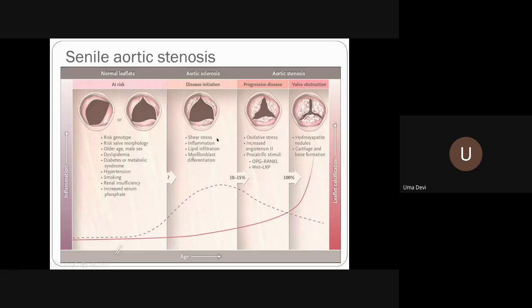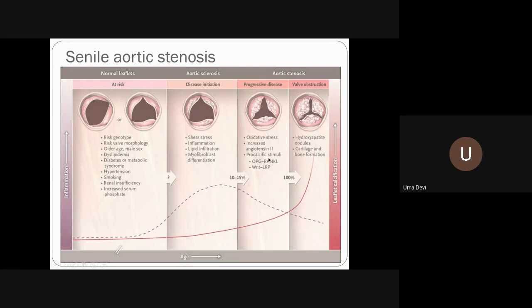So here what happens is there is shear stress, because it has started stiffening, the inflammatory process starts, there is lipid infiltration, and myofibroblast differentiation. But at this stage also, it is only sclerosis. There is an ejection systolic murmur, but it's not enough to cause systemic changes, and it never lands up with any symptoms. But they are prone, that is 10 to 15% may go on to progressive disease.